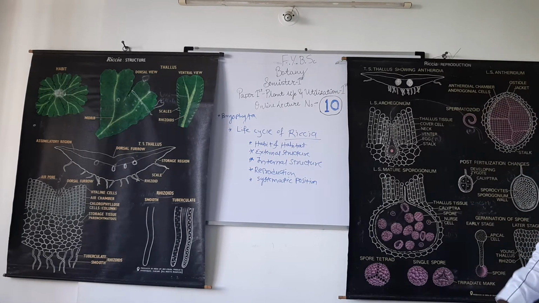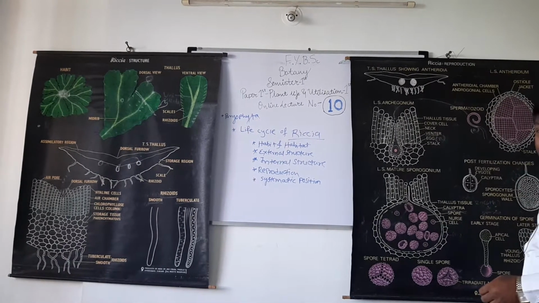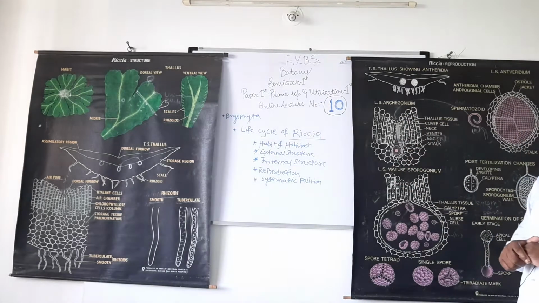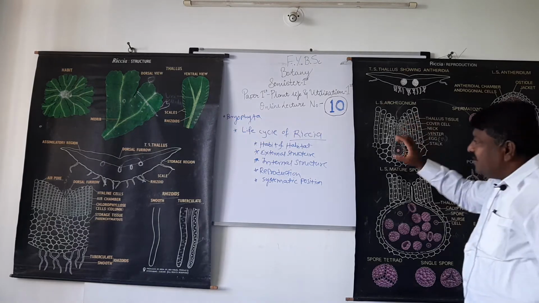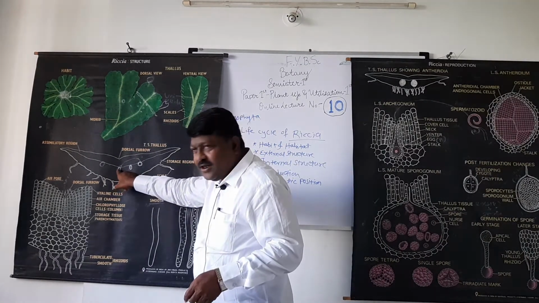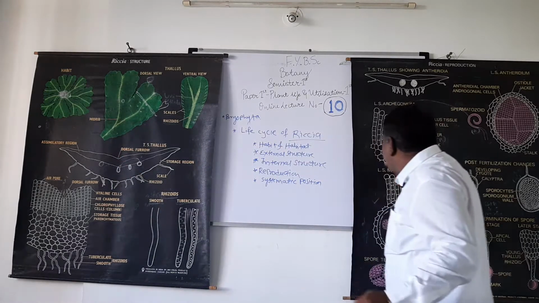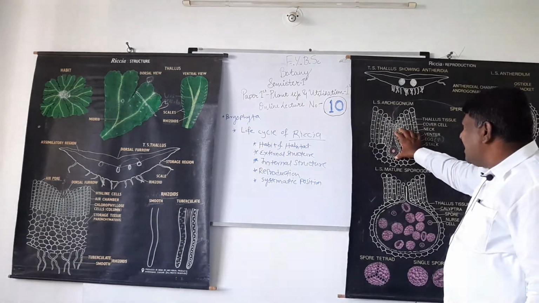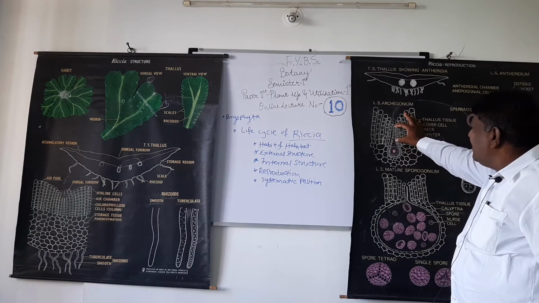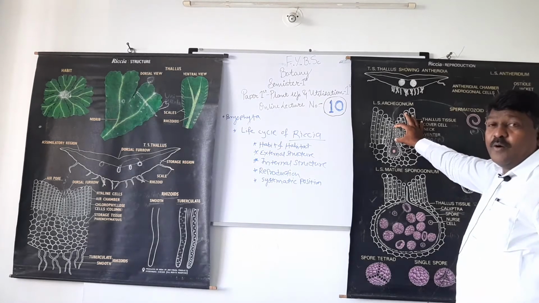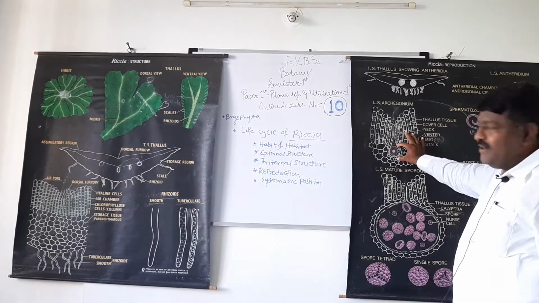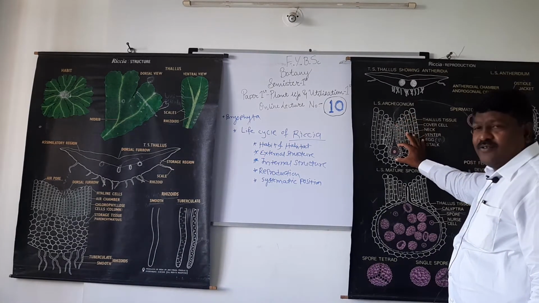Then we discuss the female sex organ. The female sex organ is called archegonium. Archegonia are produced here, or the thallus produces archegonium. It is a flask-shaped structure. This part of the archegonium is called the neck, and this part is called the venter.